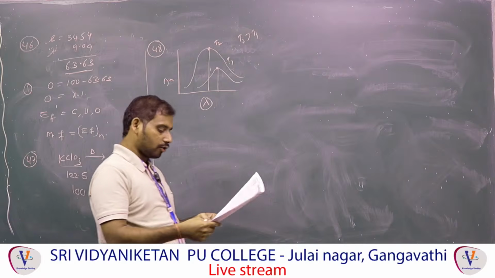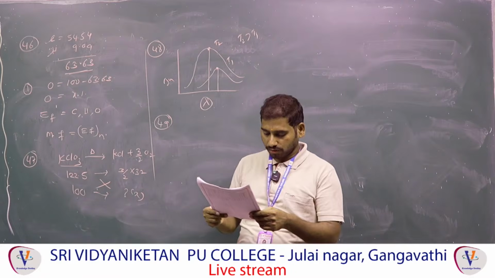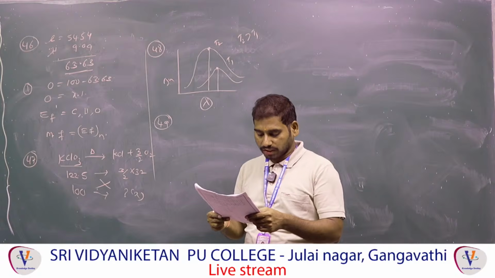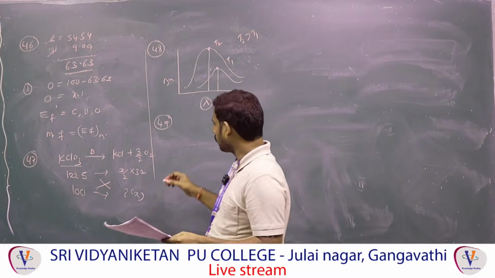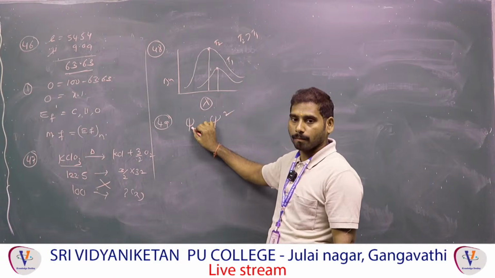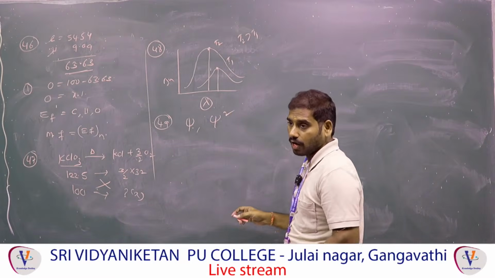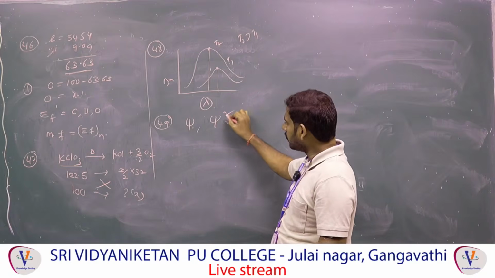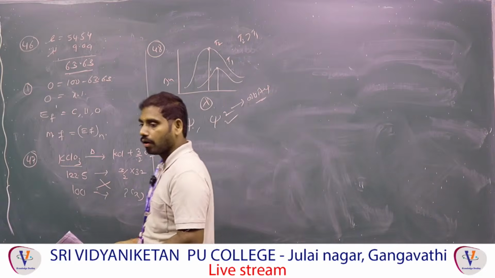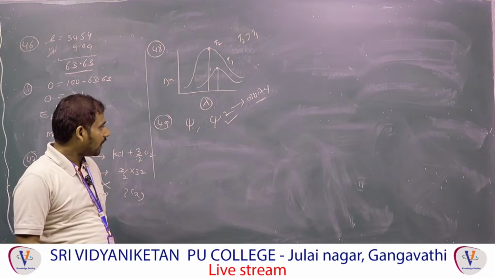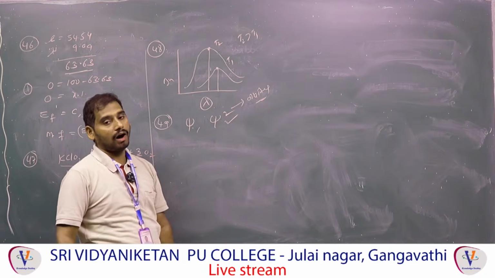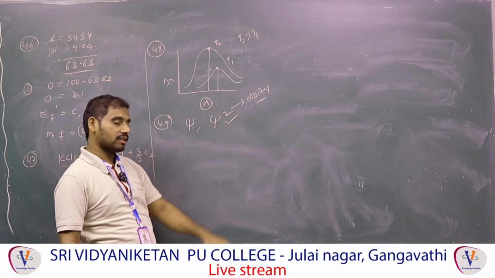49. This is related to the Schrödinger equation. The probability of finding an electron at a point within an atom is proportional to the square of the orbital wave function. That means psi and psi square. Psi is called the wave function. Psi square is called the probability function or probability density. This probability density gives the information about orbital, not orbit. Orbital means the region where the probability of finding electron density is maximum around the nucleus. That orbital concept is given by psi square.